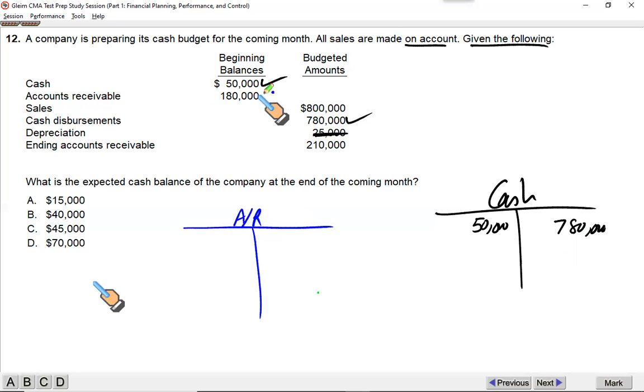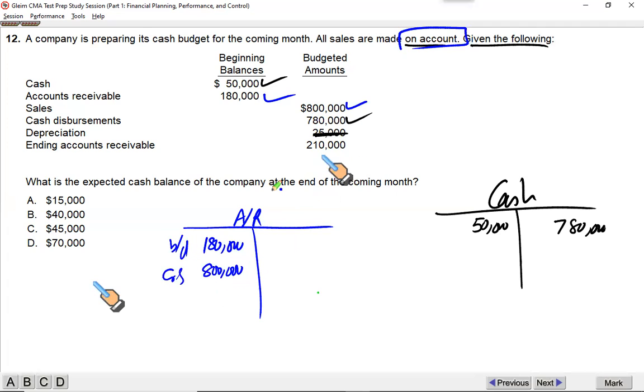We have the opening account receivable balance of 180. We sold goods worth 800,000 and because all are on credit, all are on account, this amount of 800,000 would appear on the debit side of your account receivable. This is the opening balance brought down, and this is the credit sale during the period.